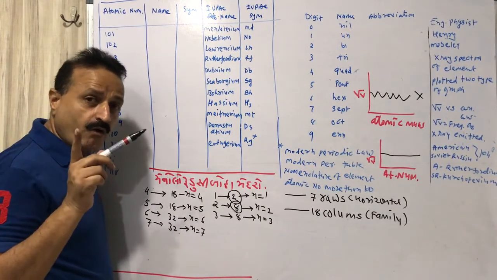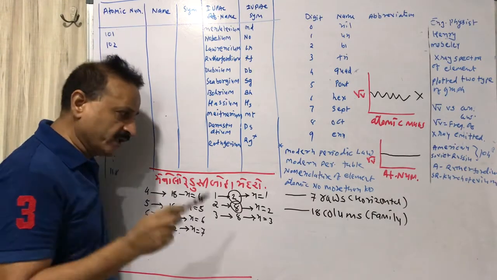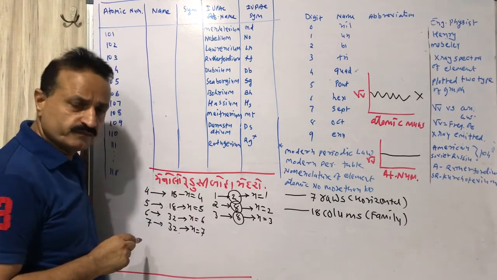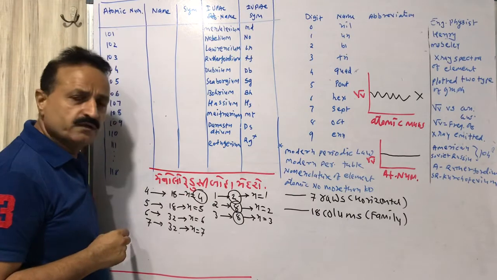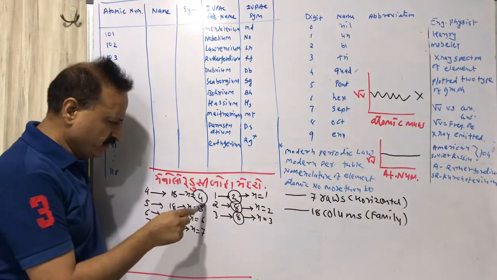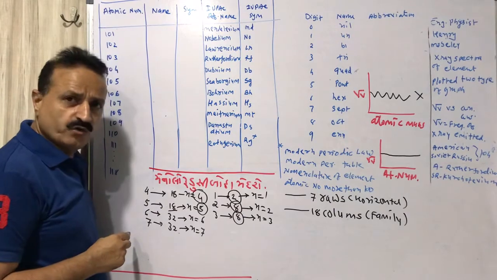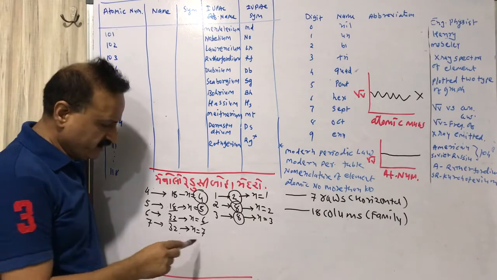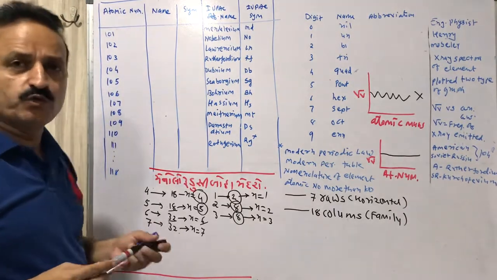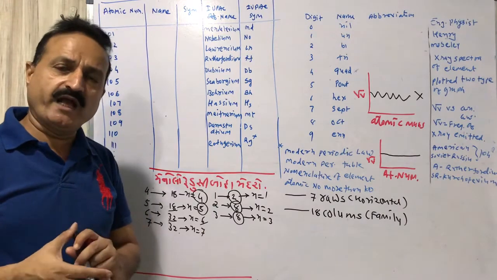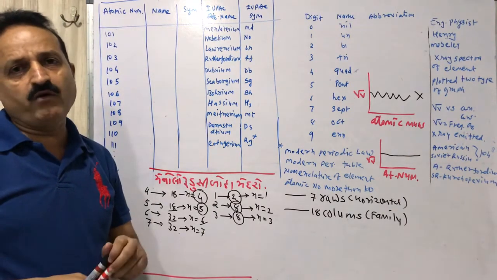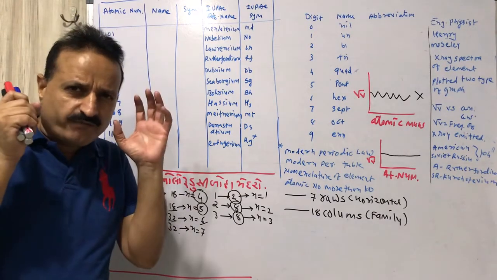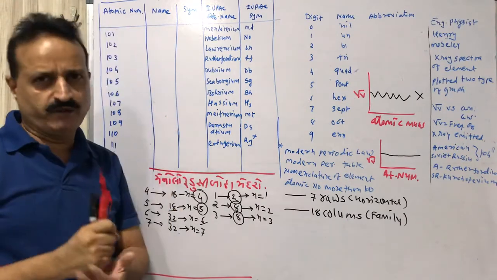The third row has 8 elements, the fourth row 18 elements, the fifth row also 18 elements, the sixth row 32 elements, and the seventh row is incomplete. There are two series of 14 elements, the lanthanide and actinide series. So this is the brief information related to the periodic table.